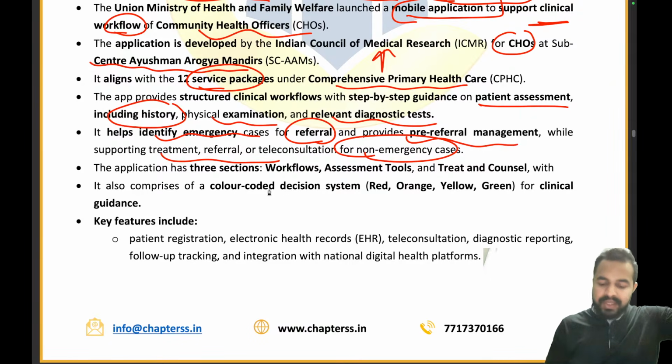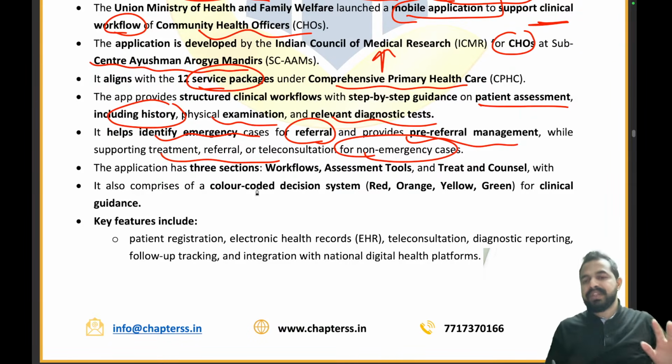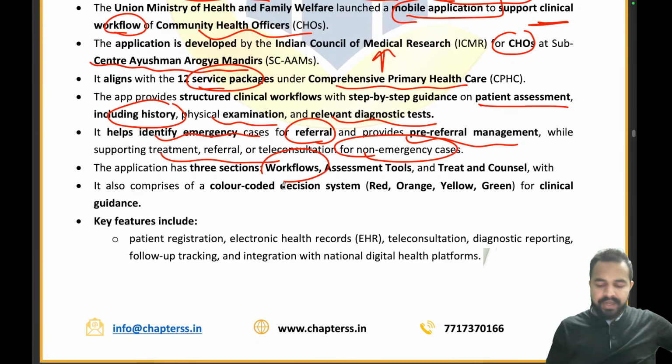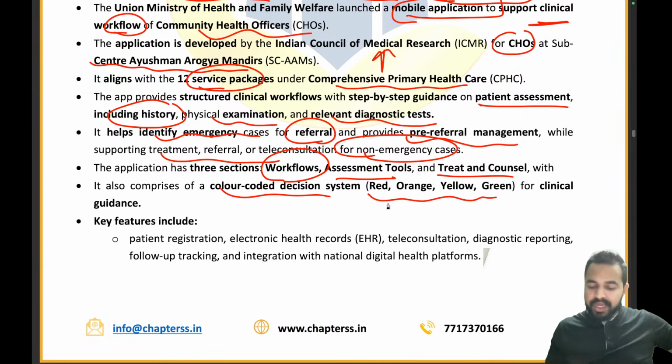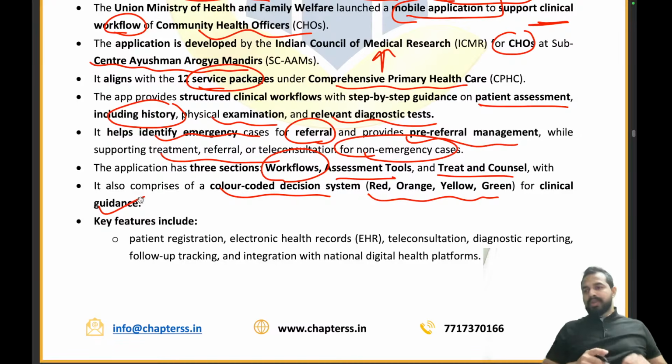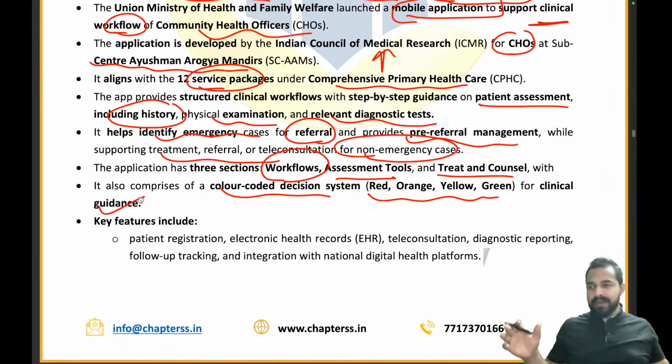So this application, guys, let me tell you that it has a total of 3 sections. One is the workflow, then the assessment tool, and then treat and counsel. And it has different colors also for making it more interactive. Like there is a color coded decision system, red, orange, yellow and green for the clinical guidance. So for clinical guidance we have 4 different types of colors, right? Red, orange, yellow and green. These are the different colors.